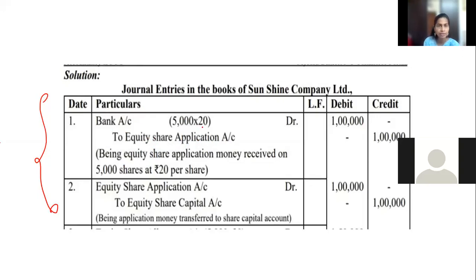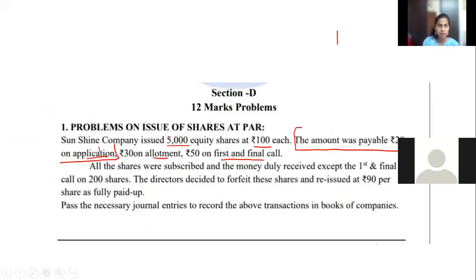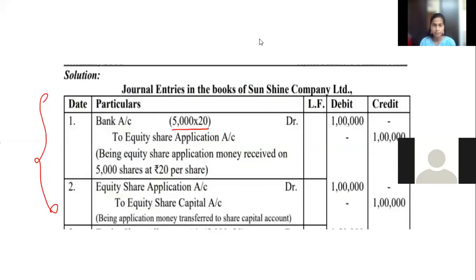The amount is 5,000 into the rate of 20. How did I get this amount? It is given in the question: 5,000 shares and this rate. You have to multiply, and you get 1 lakh. Write the narration: being equity share application money received on 5,000 shares at rupees 20 per share. Even writing just this much is also correct.